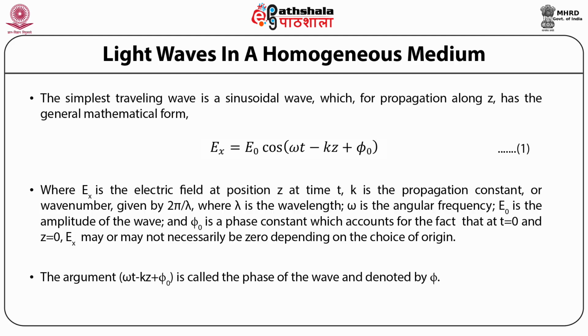The argument omega t minus kz plus phi 0 is called the phase of the wave and is denoted by phi.